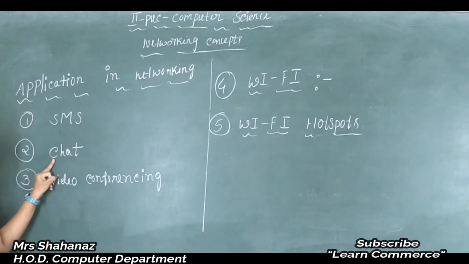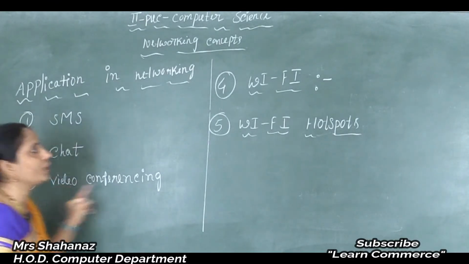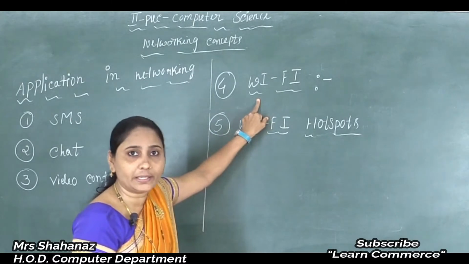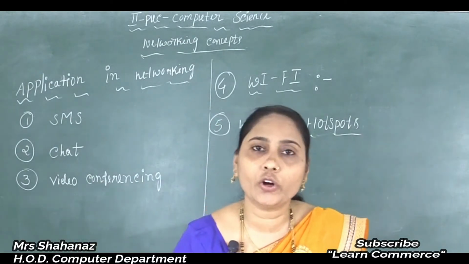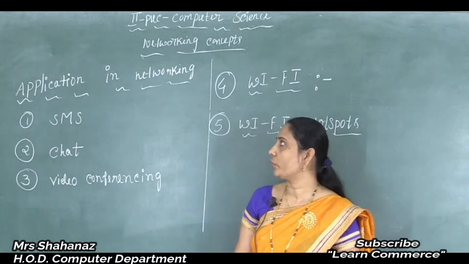Second is chat, or simply chatting, text chat. Third is video conferencing, video phone. Fourth is Wi-Fi, wireless fidelity, and also Wi-Fi hotspot. Clear this point here?